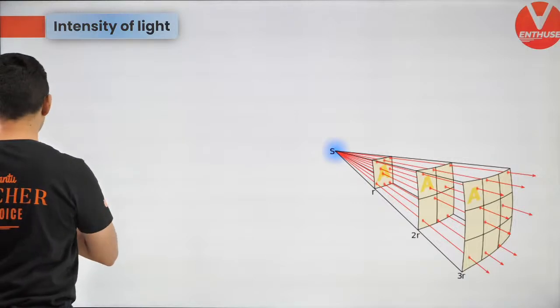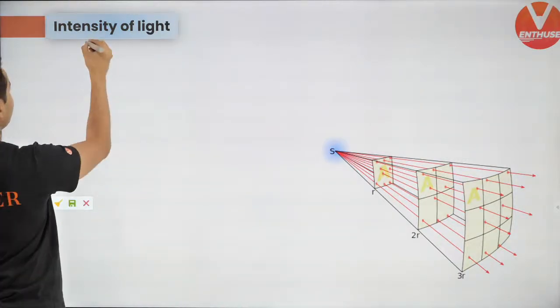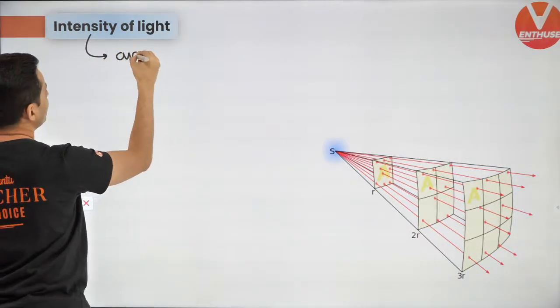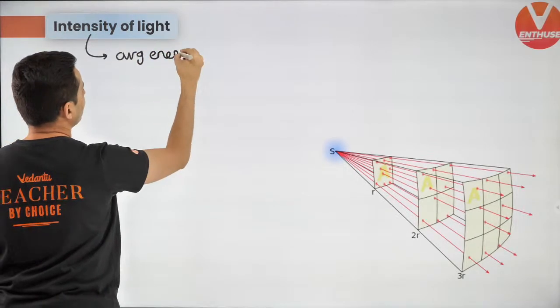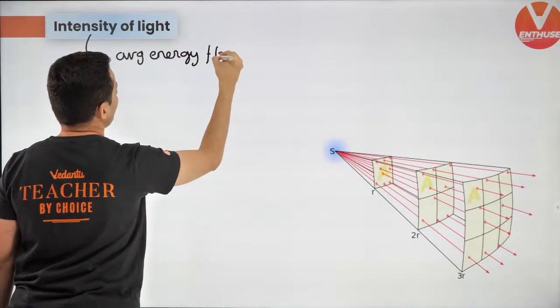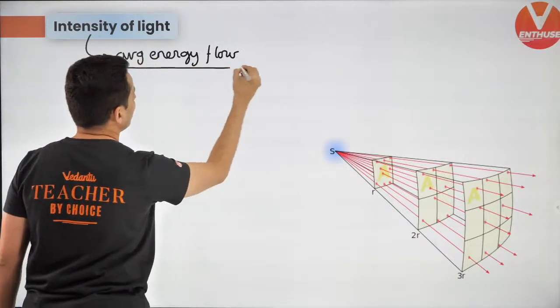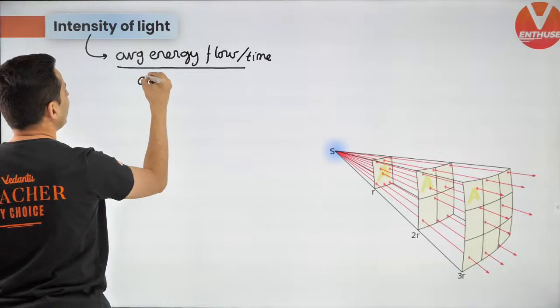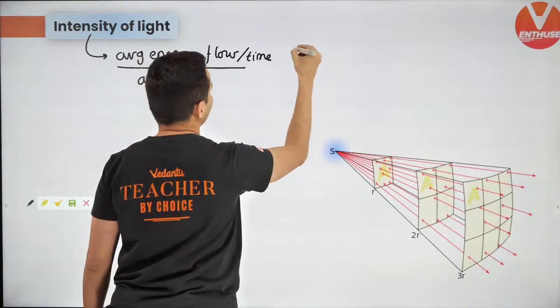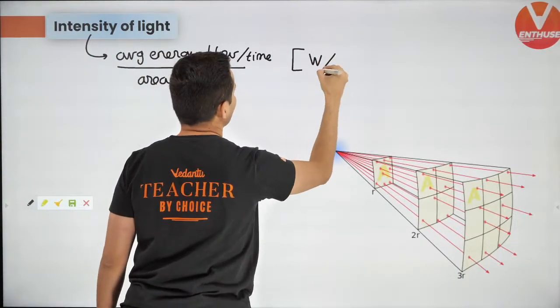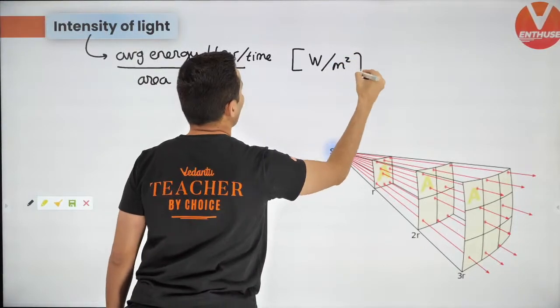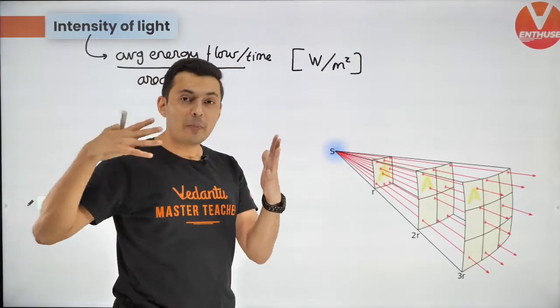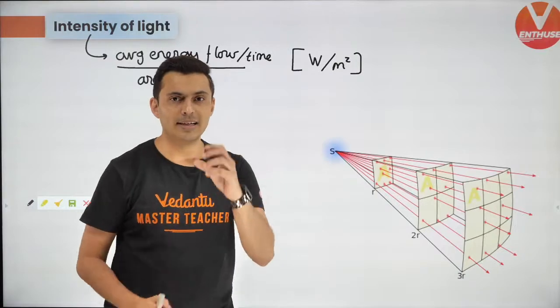Remember, intensity is nothing but the average energy flow per unit time, per unit area. So basically, the units will be watts per meter square. How many joules fall per second per unit area, per meter square.